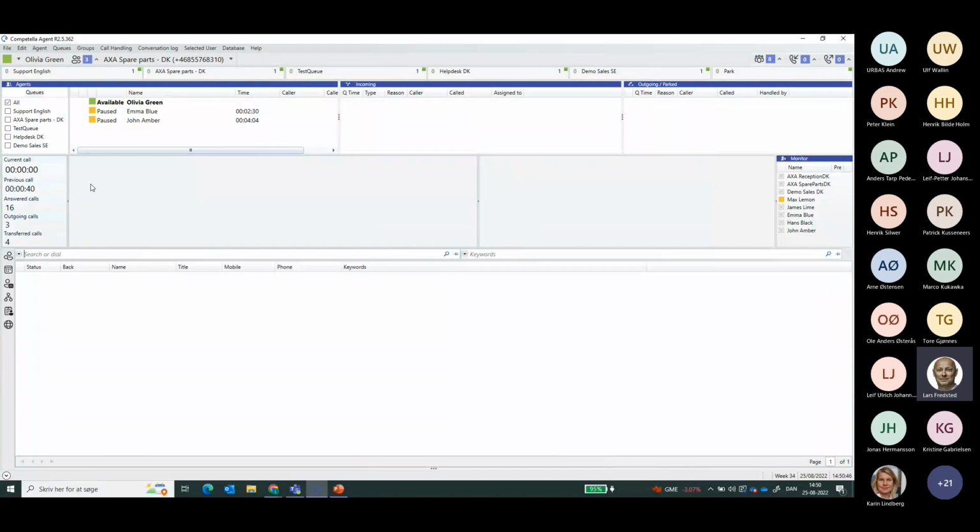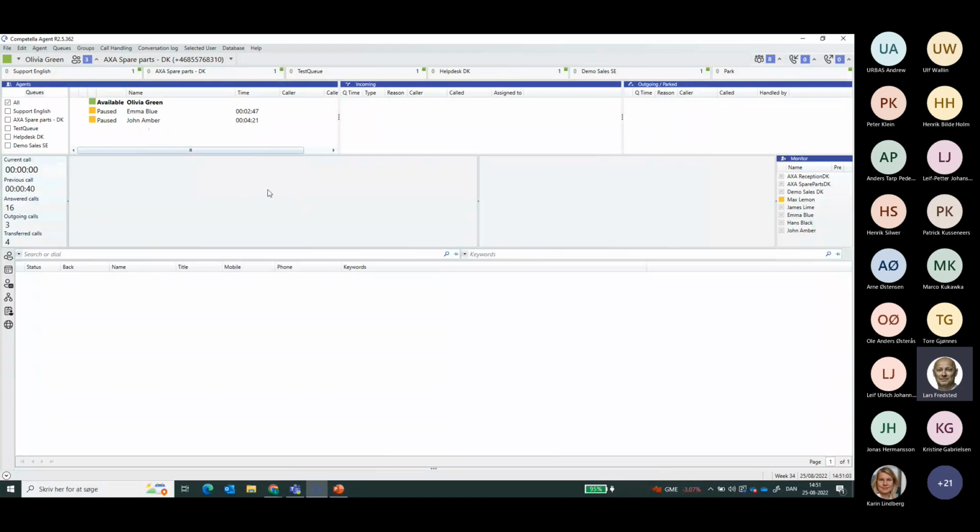On the left-hand side, I have some counter information. So it shows information about how long is the current call, how much was the previous call handled, and some information about how many calls I, as an agent, have been handling today, meaning Olivia Green.